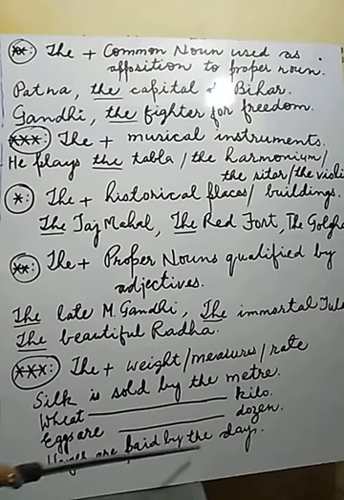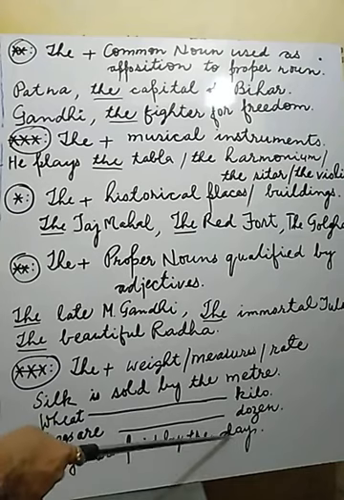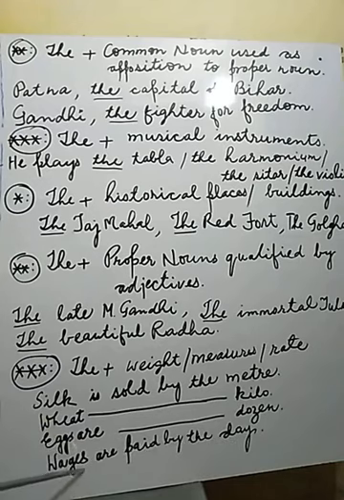Wages are paid by the day. Wages means the stipend of the workers. Wages are given how? By the day means day by day. So this is a given rate, the rate of wage of the daily workers.